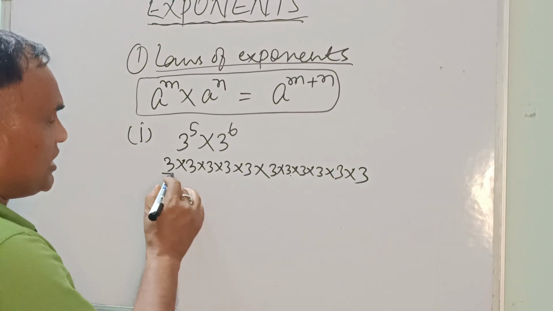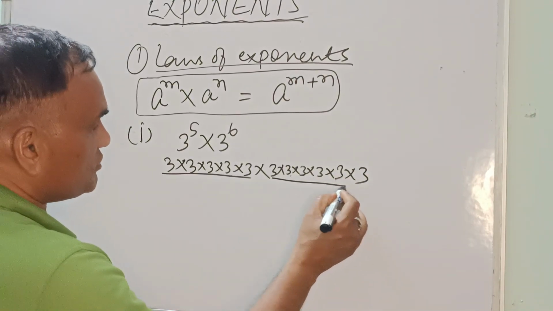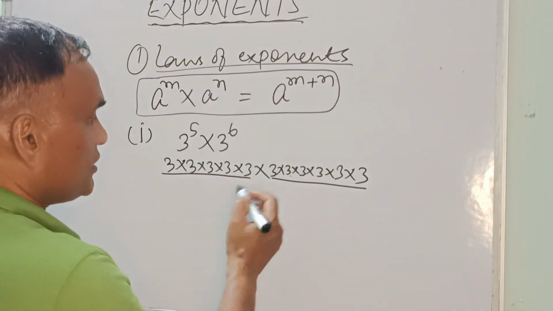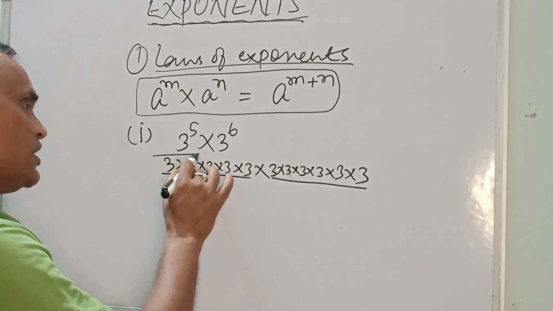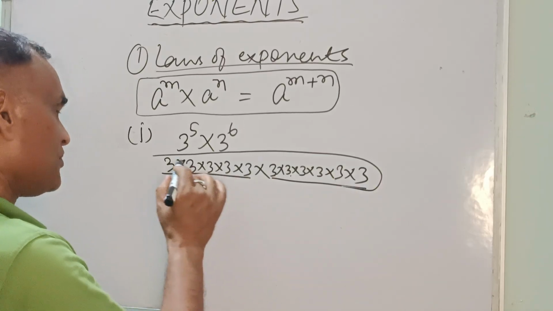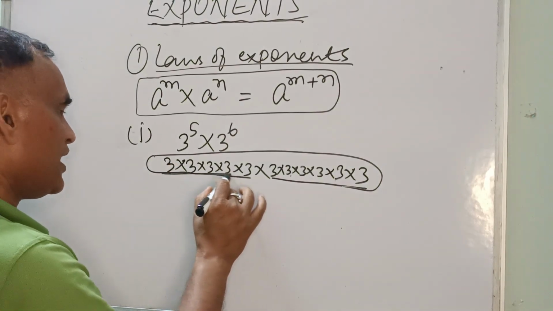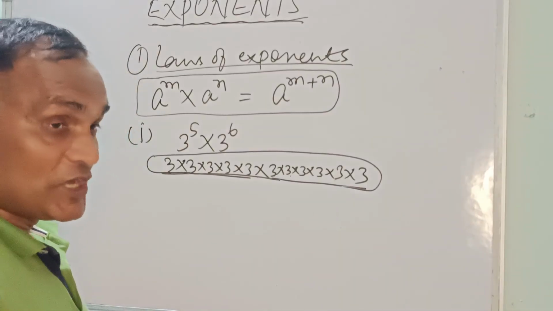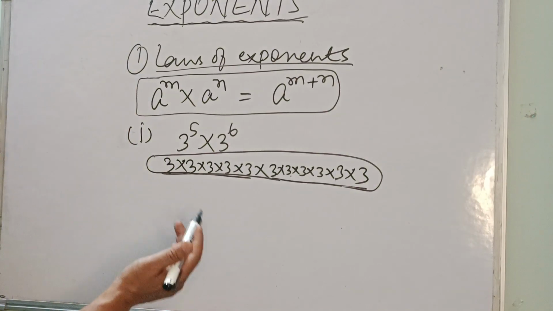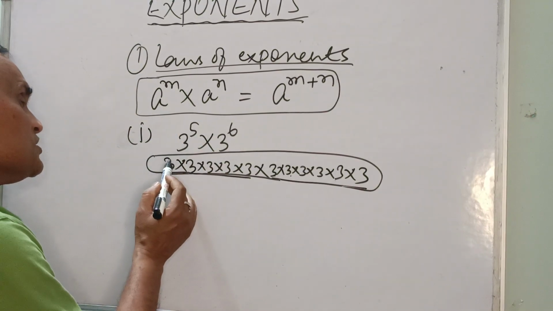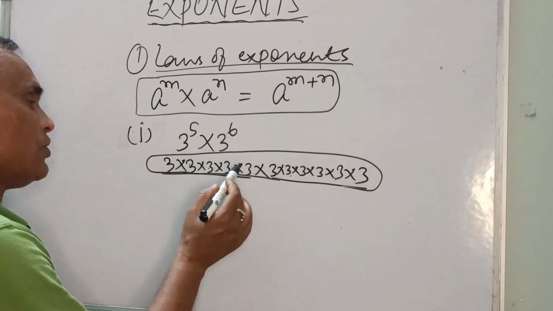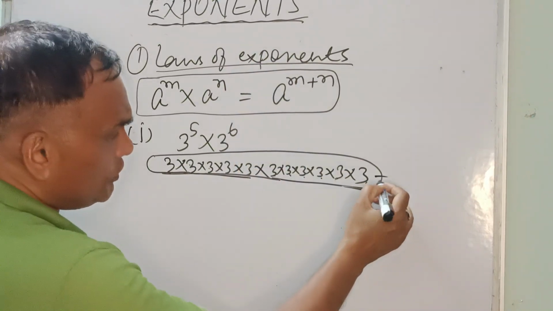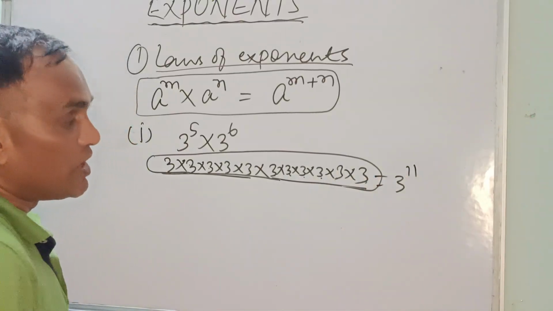Then both parts are multiplied together, and this will take time. This is correct; if we multiply this we get the answer. And if we are asked to give the answer in exponential form, you will count 1, 2, 3, 4, 5, 6, 7, 8, 9, 10, 11, and say, sir, I will write 3 to the power 11.